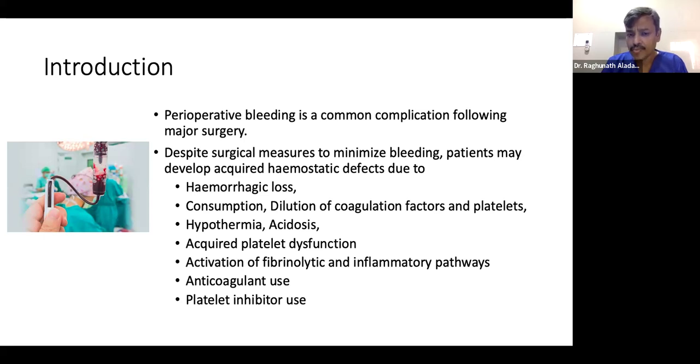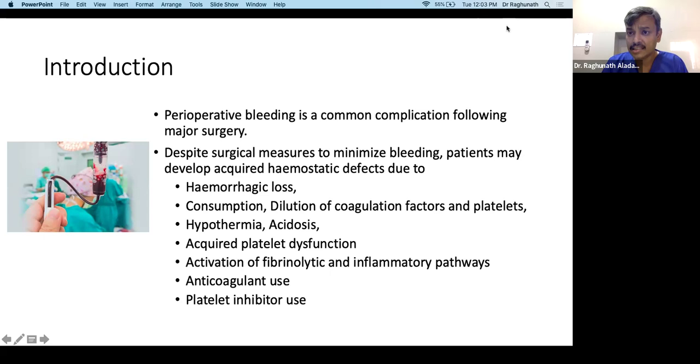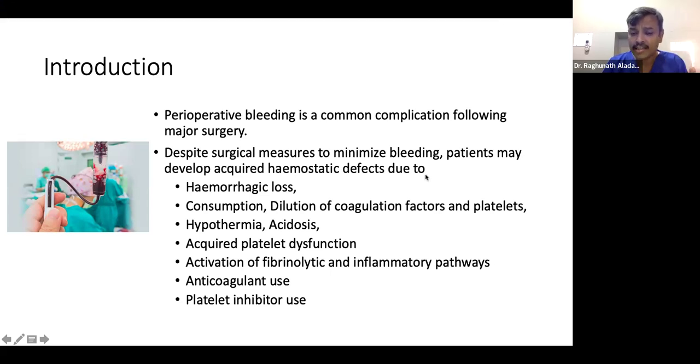So basically, even though we have the option of surgical measures to reduce bleeding, these causes will aggravate the bleeding. If you do not correct these underlying problems, especially hypothermia and acidosis in trauma, whatever you do to treat bleeding will not be helpful.